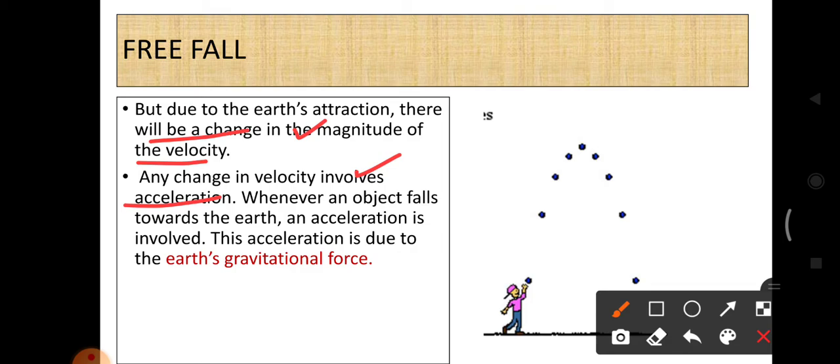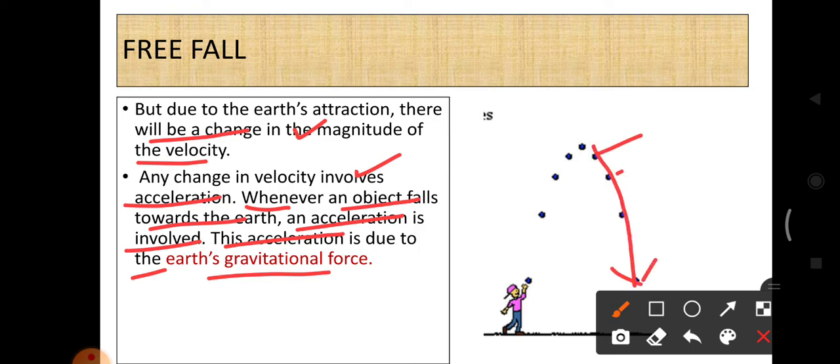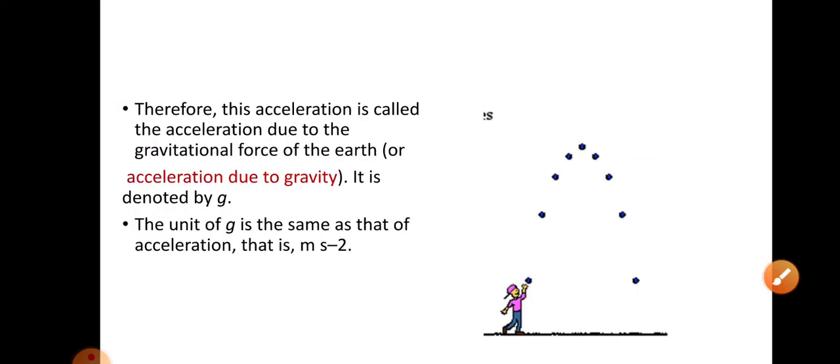If the velocity is changed, then acceleration occurs. Whenever an object falls towards the earth, an acceleration is involved. This acceleration is due to the gravitational force. So whenever the object falls towards the earth, the acceleration occurs because of the gravitational force.